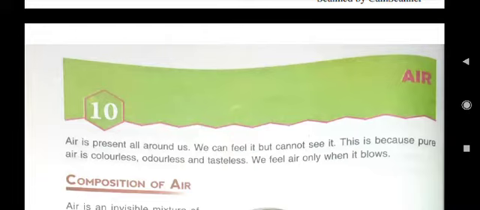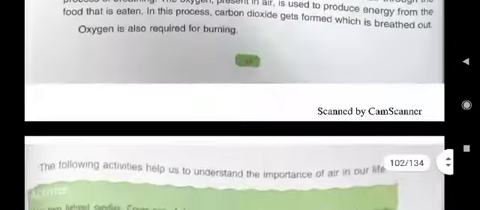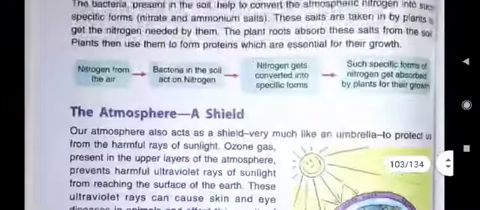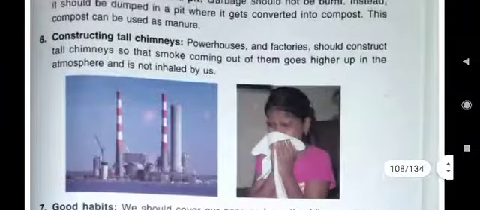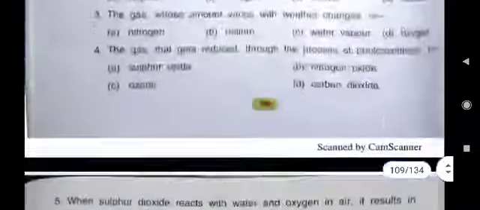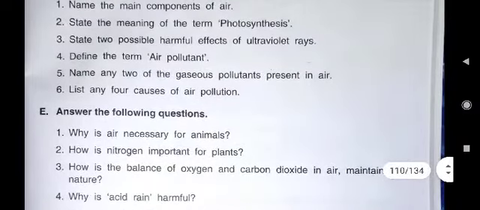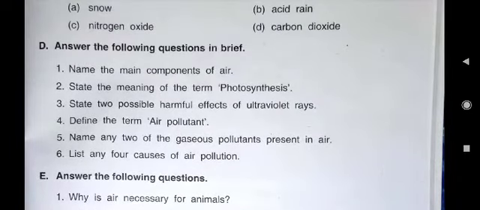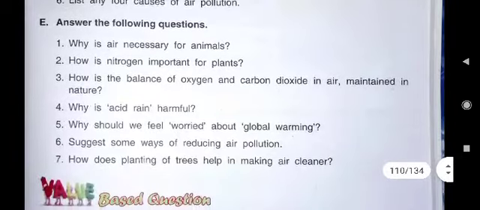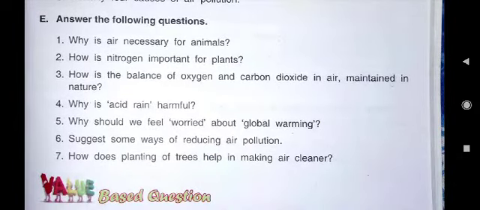We were reading lesson number 10, and in lesson number 10 you have already done the answers of ABC part and D part. So today, now it's time to do the answers of E part. Here in E part, you just see, children, already we have read this lesson. We have done ABC parts also, and D part answers also yesterday you have done in our previous class. Now today we have to write the answers of E part.